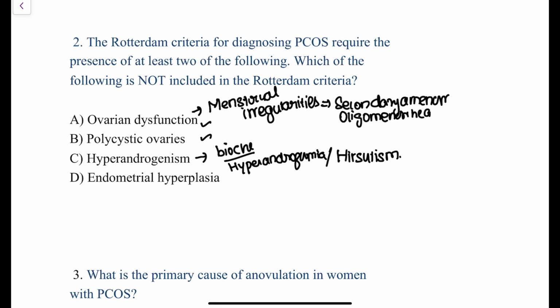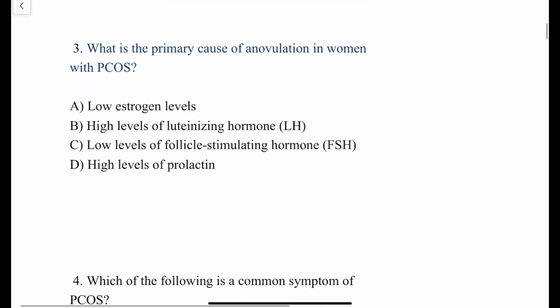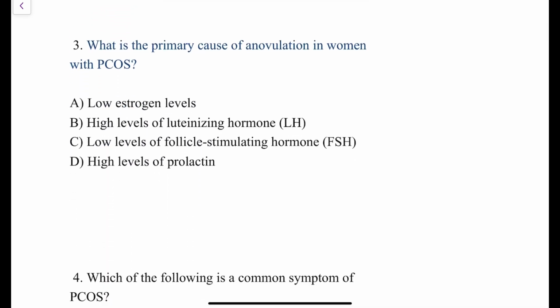So ovarian dysfunction is a feature of Rotterdam's criteria. Polycystic appearing ovaries on ultrasound is a feature of Rotterdam's criteria. Hyperandrogenism is a feature of Rotterdam's criteria. So the last option here is endometrial hyperplasia. So the question which has been asked is, which of the following is not included in Rotterdam's criteria? So the answer to this question is endometrial hyperplasia, which is not a feature included in the Rotterdam's criteria. Is that clear? Yes.